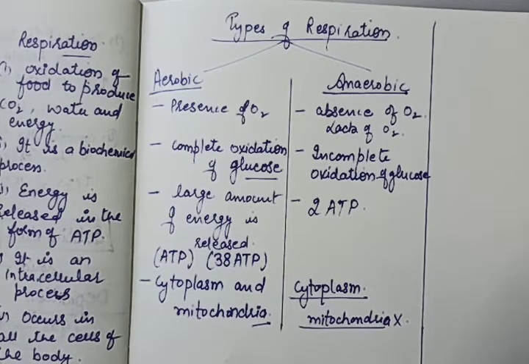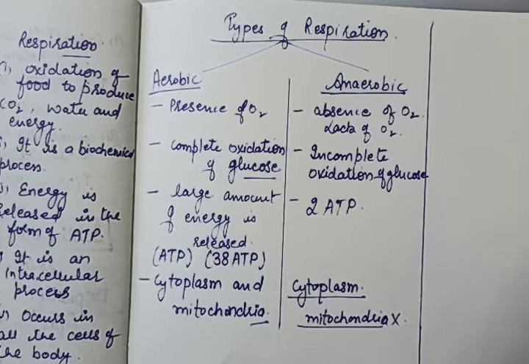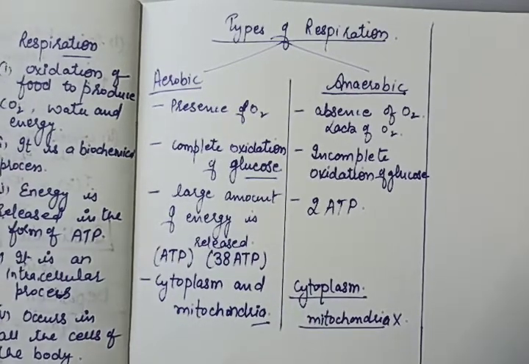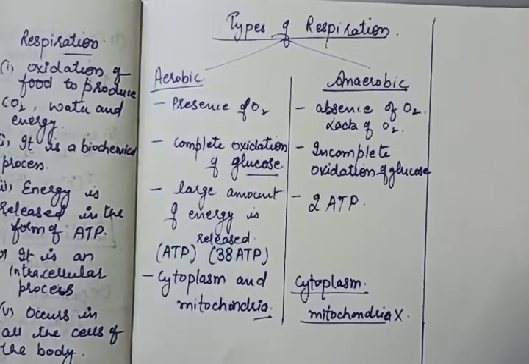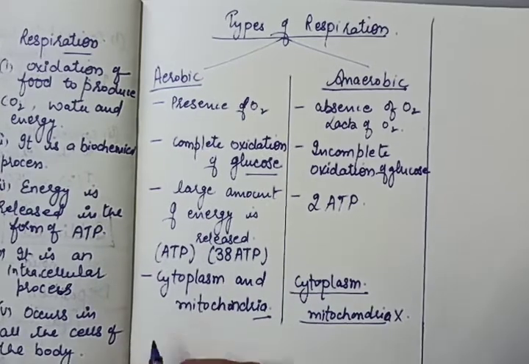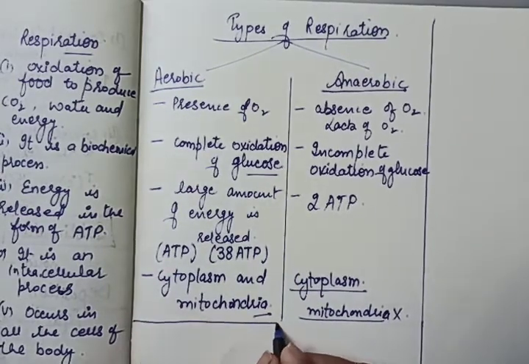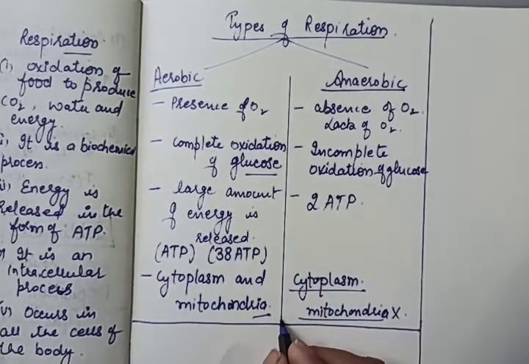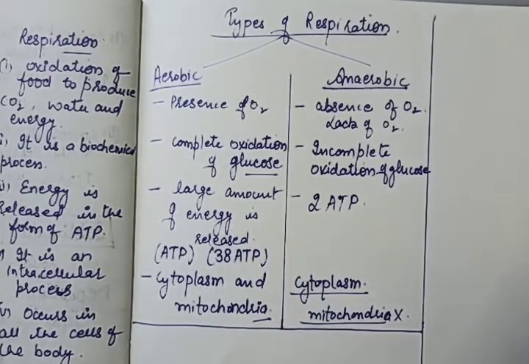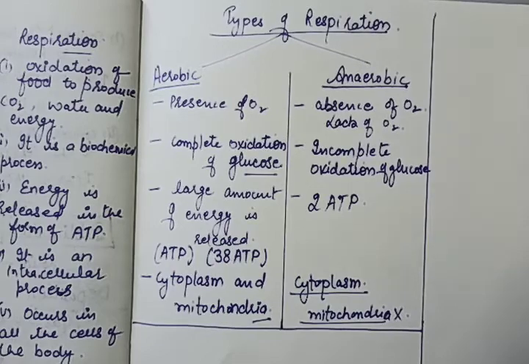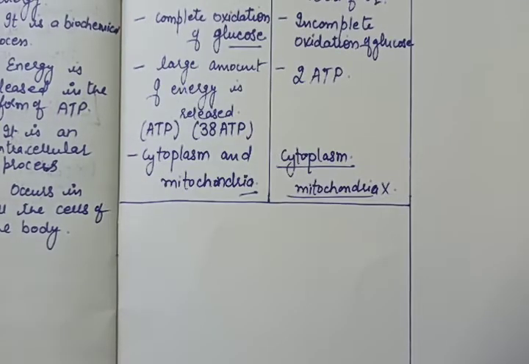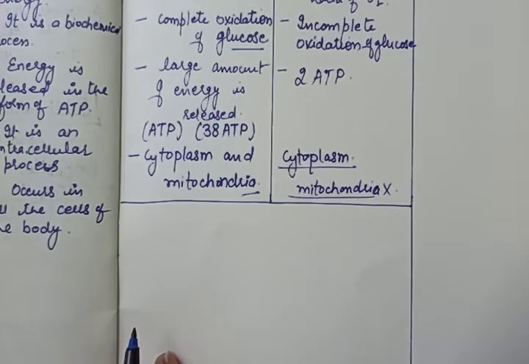Now students, I want to ask you one question. How could you say that the gas that we exhale is carbon dioxide? To show this, we can do one activity.